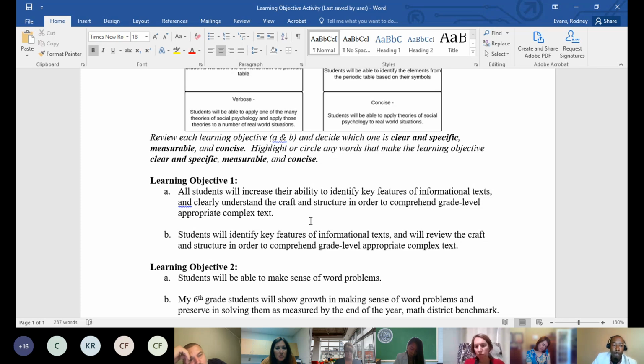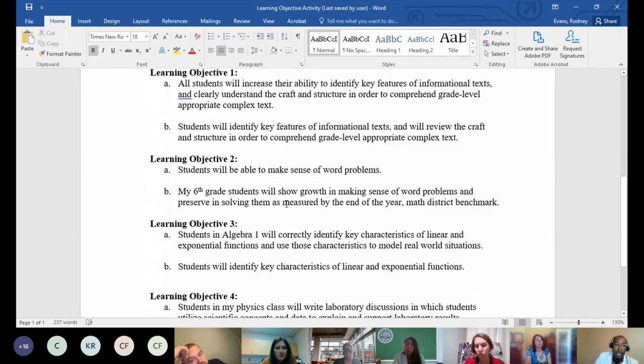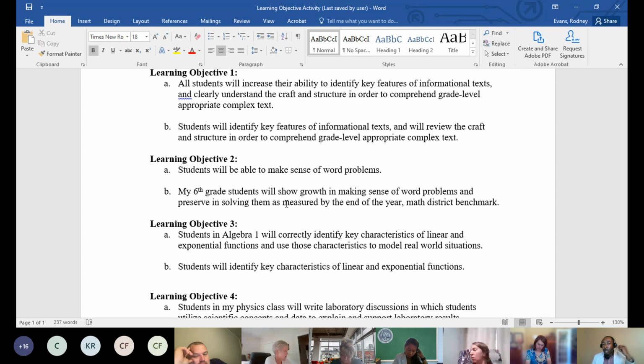Thank you so much. All right, let's look at learning objective 2. Let's have someone read A and B for learning objective 2. I'll read that, Mr. Evans. Thank you. Problems. Sixth grade students will show growth in making sense of word problems as measured by the end of the year. They're breaking up a little bit, but I think we all heard you well enough. Thank you so much for reading.